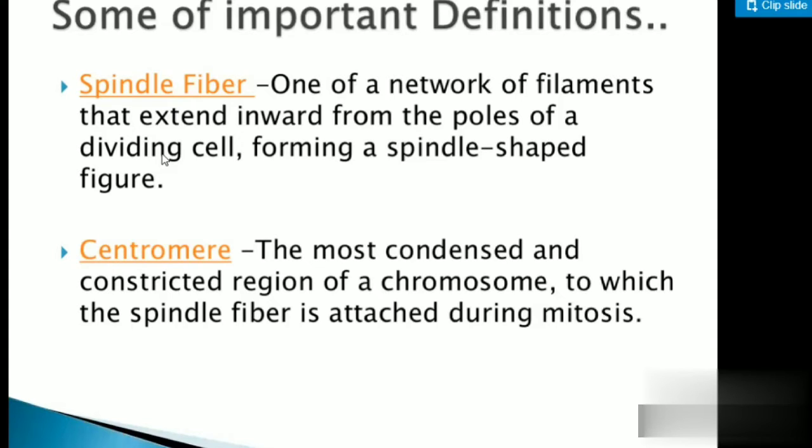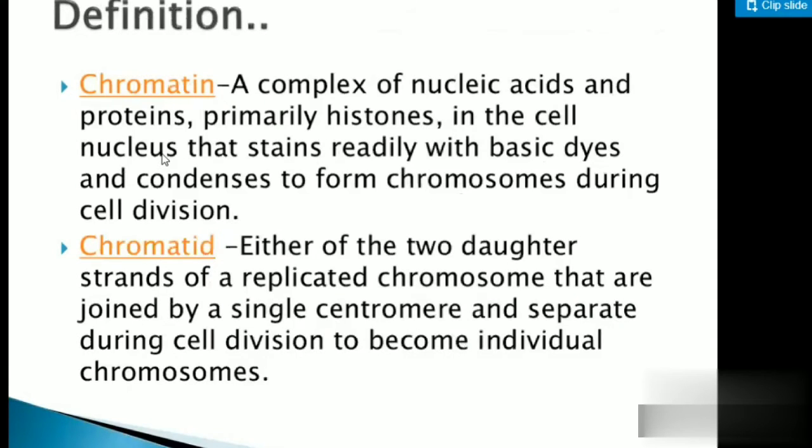Now the next one is chromatin and chromatid. Chromatin is the thread of nucleic acid. It is actually chromosome only, but it condenses to form chromosome during the division only. Okay, and it is a complex of nucleic acid and protein. It has a nucleic acid along with protein. The protein is positively charged, that is histone, whereas nucleic acid is negatively charged. So they get stabilized basically, and they are thread-like structures. That is chromatin. After that, during the division, they condense to form chromosomes during the cell division.